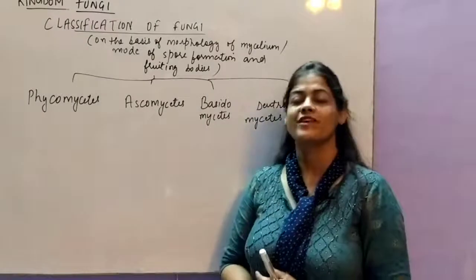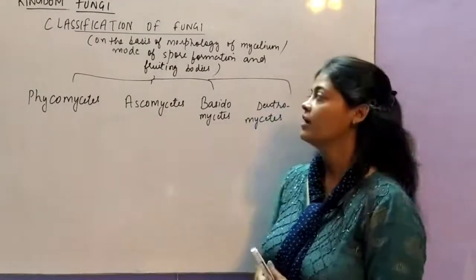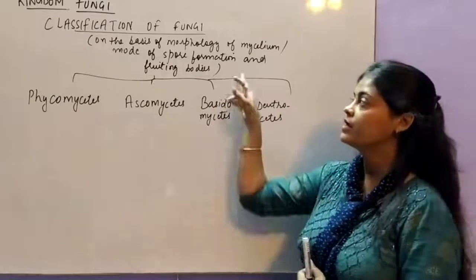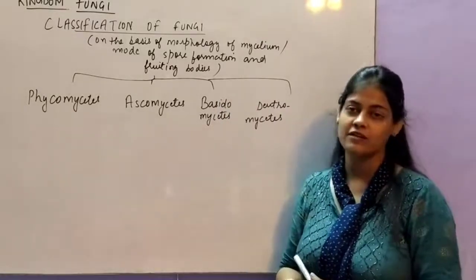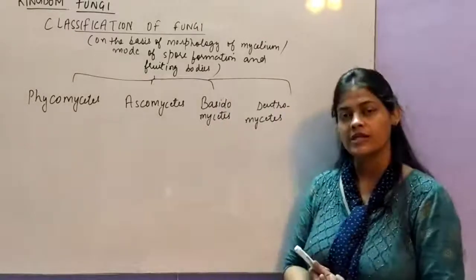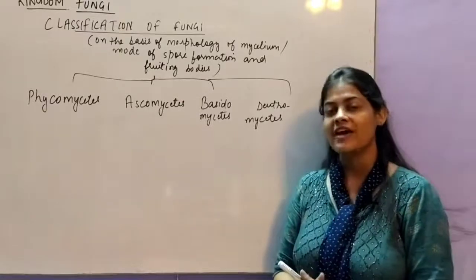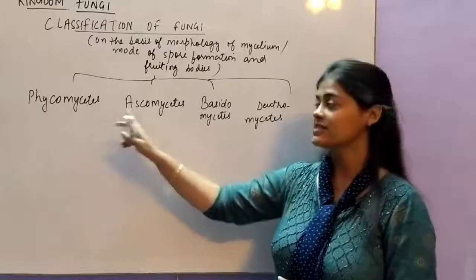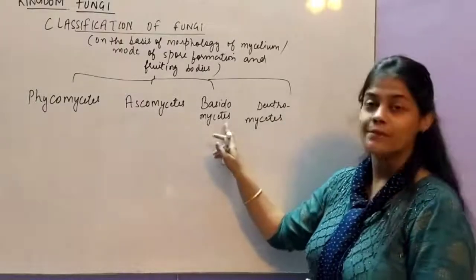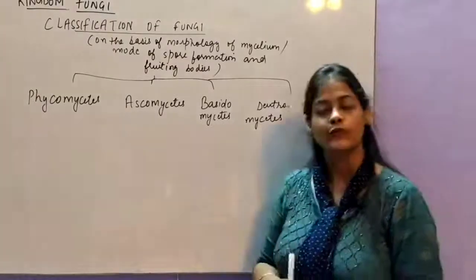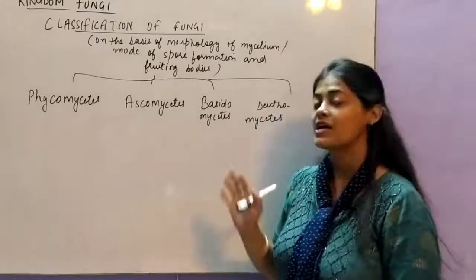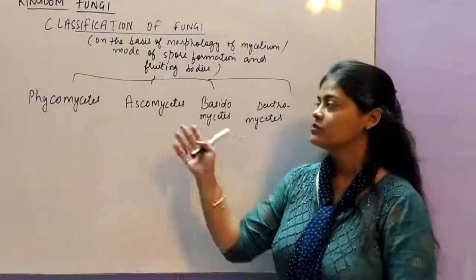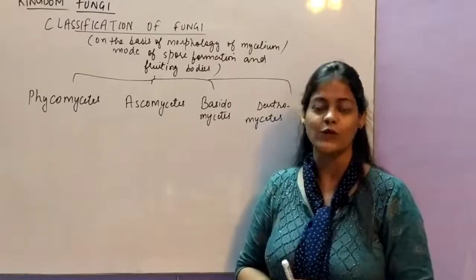So let's see the classification of fungi. On the basis of their morphology of mycelium, the mode of spore formation and fruiting bodies, the kingdom fungi has been divided into 4 major groups: Phycomycetes, Ascomycetes, Basidiomycetes and Deuteromycetes. So these are the 4 major groups of fungi that we are going to study in detail. So let's start first with the Phycomycetes.